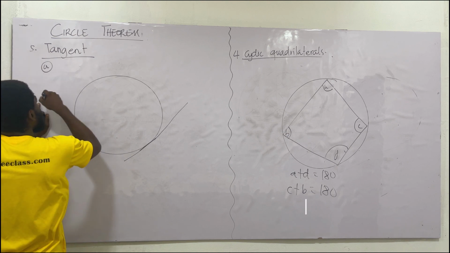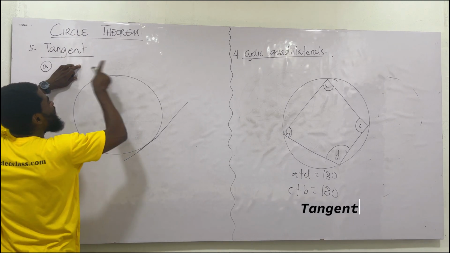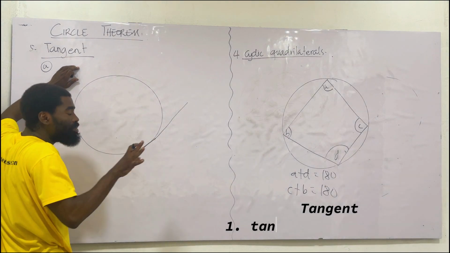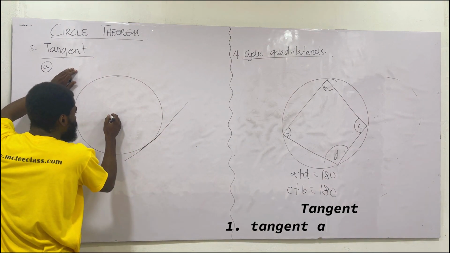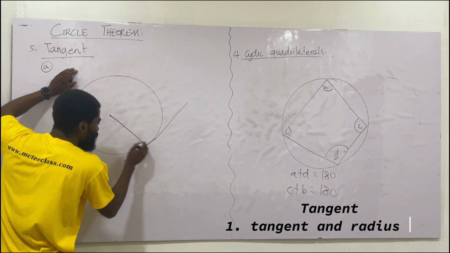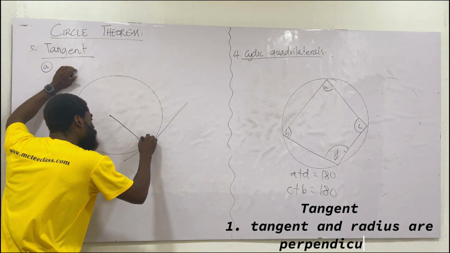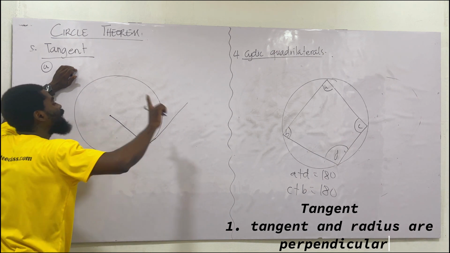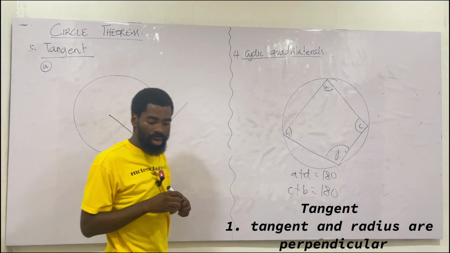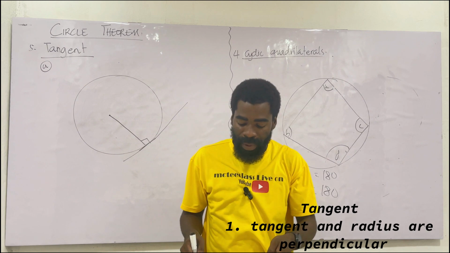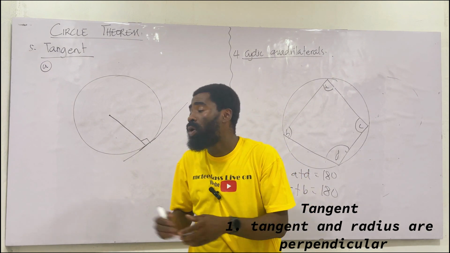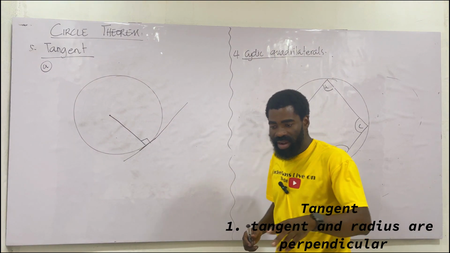We'll call them A. This time we look at a tangent and the radius. Now, if we have a radius, what's a radius? A line that is drawn from the center to the circumference of the circle. The angle between the tangent and the radius is 90 degrees. That's one thing you should know. The tangent and the radius are perpendicular. That means they form an angle of what? 90 degrees. Keep this.